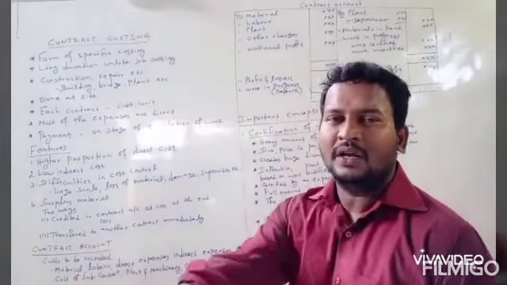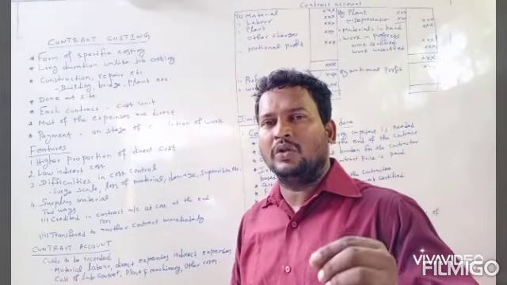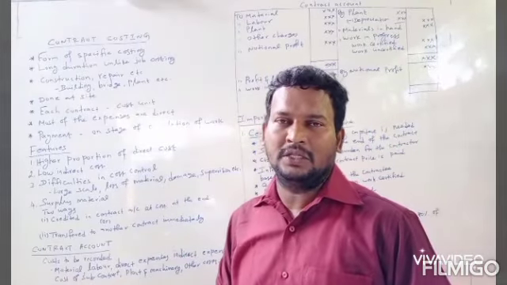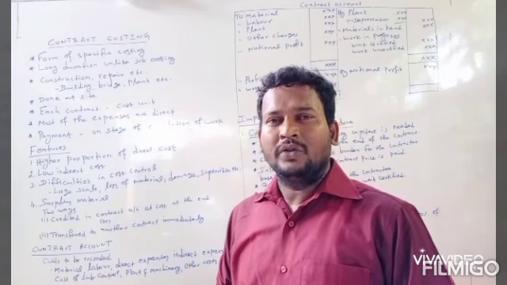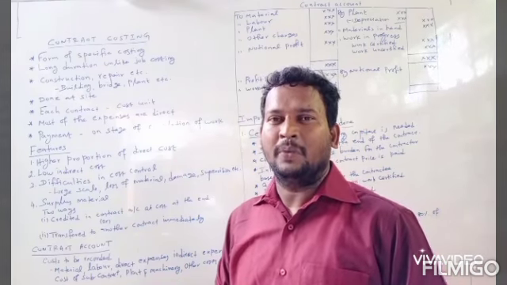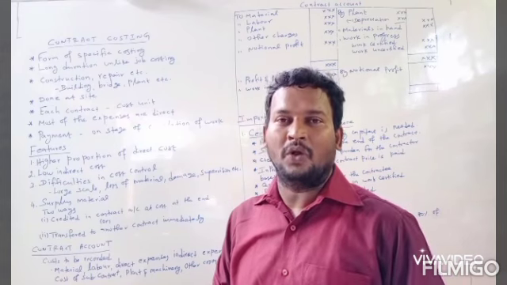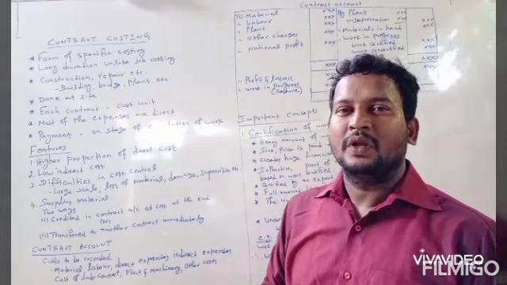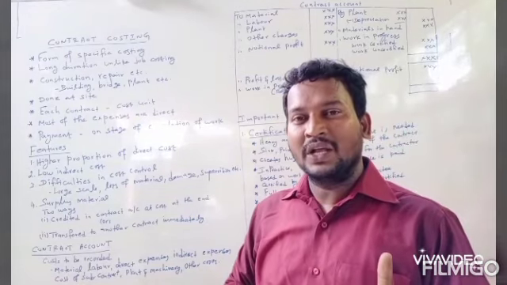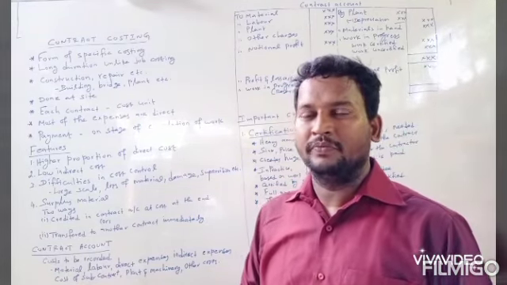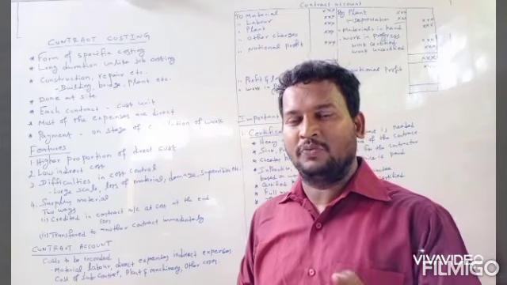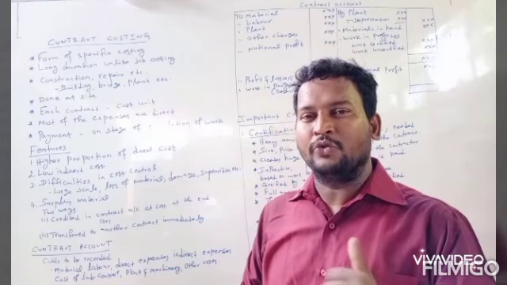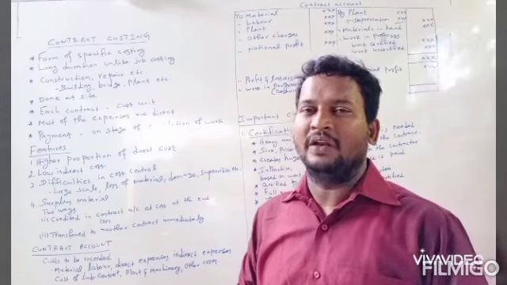The third one is difficulties in cost control. Cost control is a very important thing in any business organization. Cost control helps a business to increase profit by way of reducing costs. The unnecessary cost should be cut, if it is possible, or it should be reduced. Then the profit will increase.